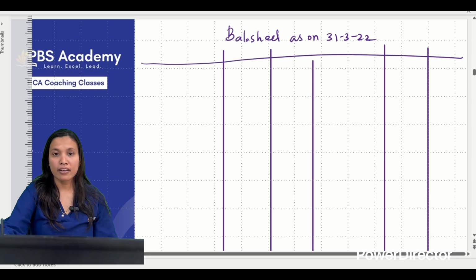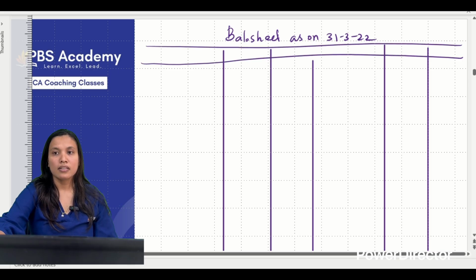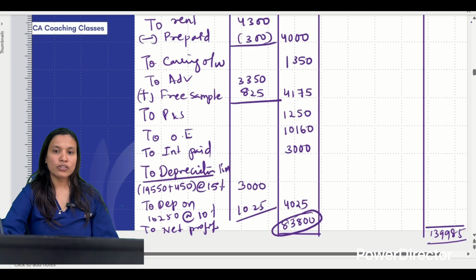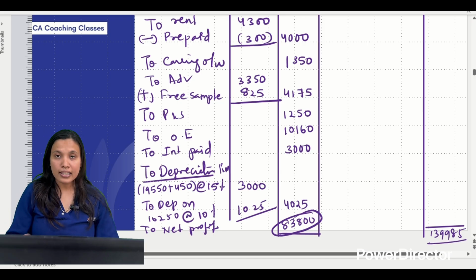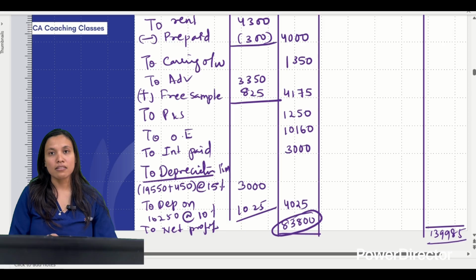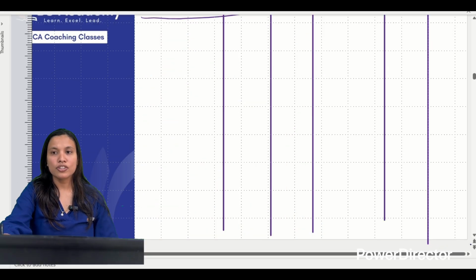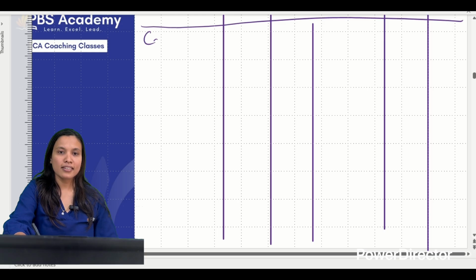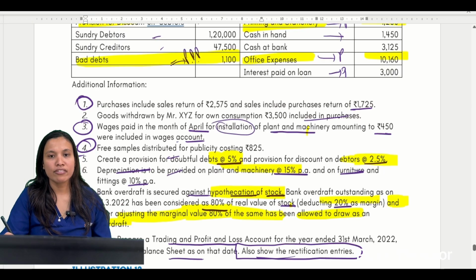Adjustments are there, so be careful while doing it. Okay? Hopefully you are clear that 83,800 should come. Try it carefully, redo the adjustments again and again. Okay? Let's go. Next, in the balance sheet, the first item, we know what it is? Capital.